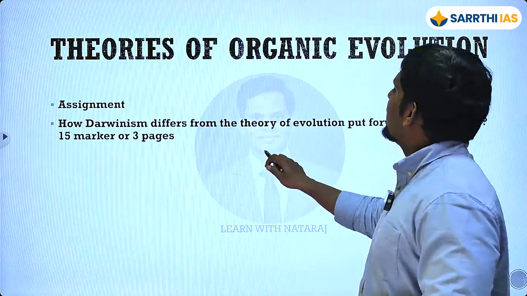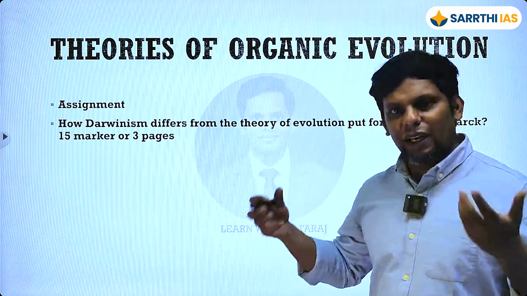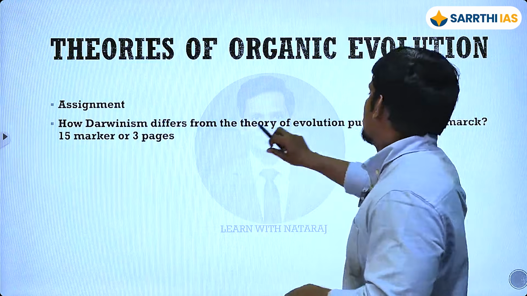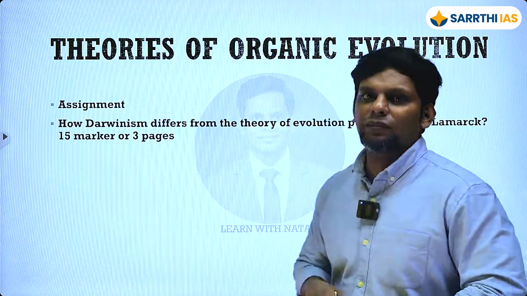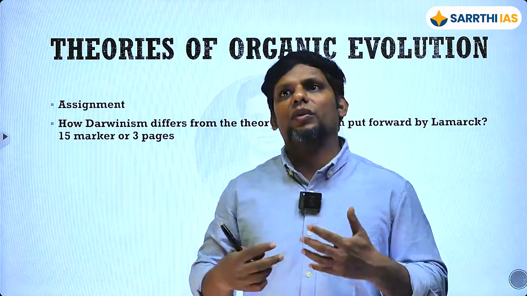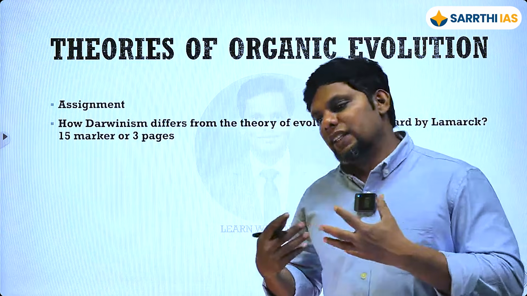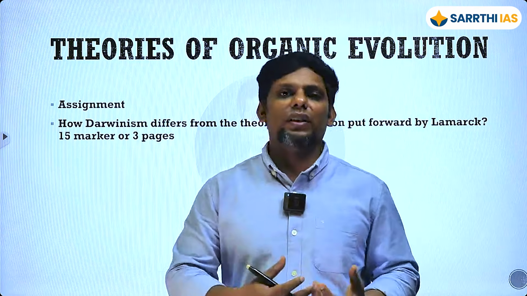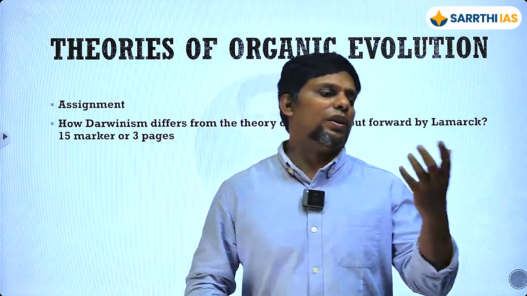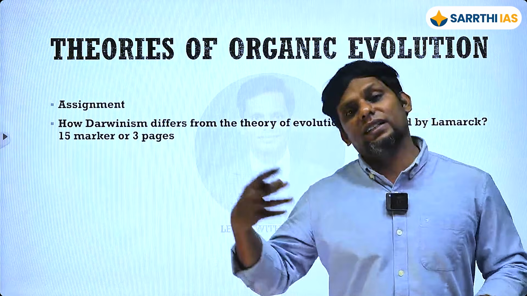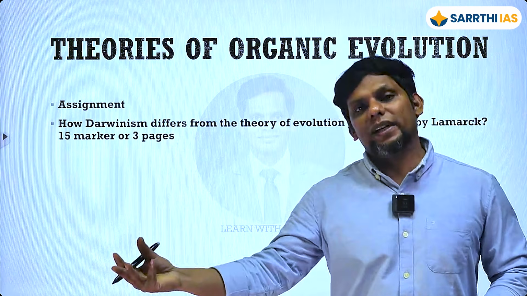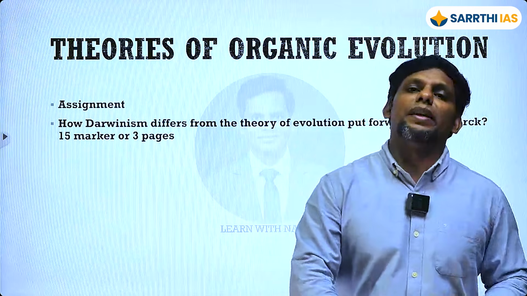And then the third one is, if you have time, do it now. It is how Darwinism is different from Lamarckism. I don't want you to read anything else. I just want you to take the same example. Either take the example of the finch and say how Lamarck would explain it and then how Darwin explained it. Or take the giraffe and explain how Lamarck explained it and how Darwin would explain it differently.